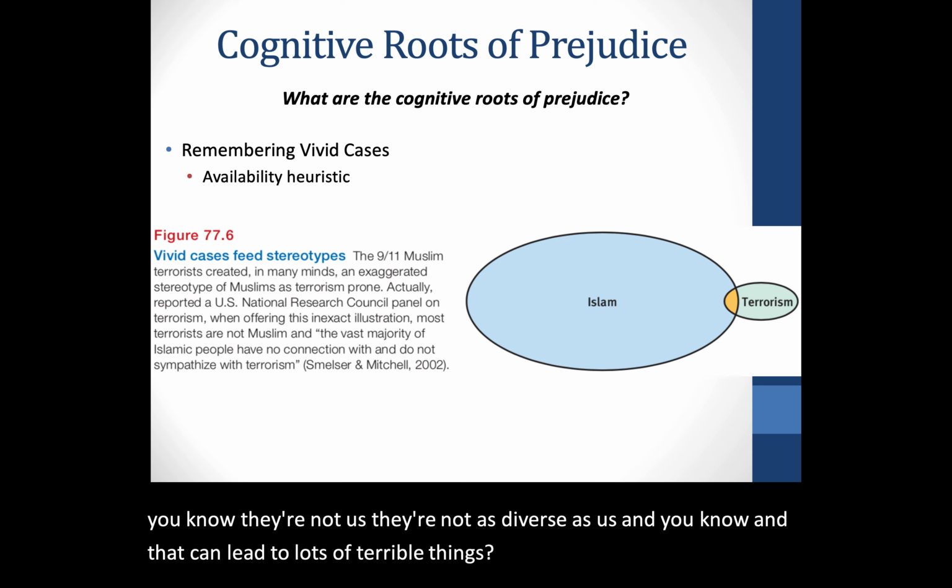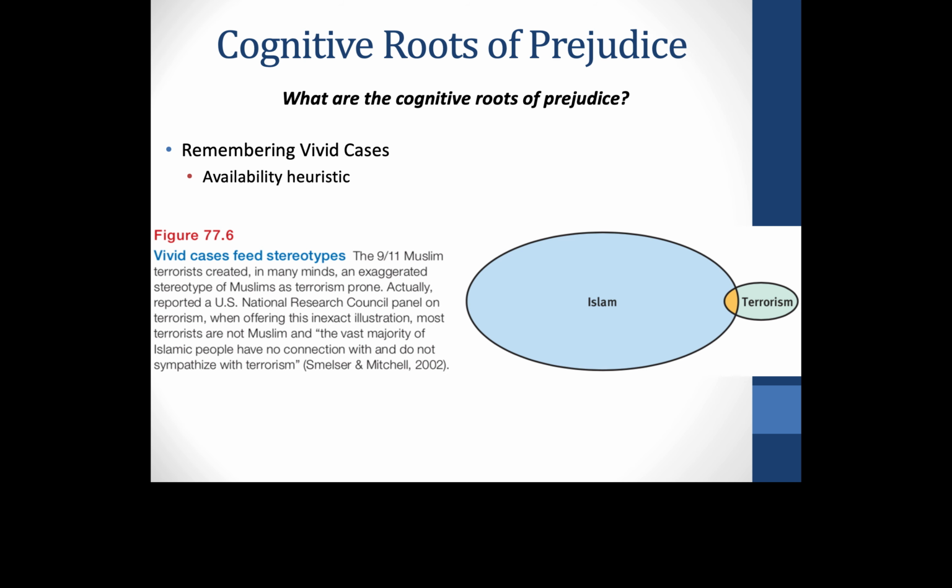That allows us to make snap judgments, which is very helpful in a quick situation, but can also lead us astray. The availability heuristic says that if something is really easy to picture, then we think it happens more often than it does. One example would be plane crashes or shark attacks, right? We see them in movies all the time. They make great theater, great film, and yet they are very rare occurrences.